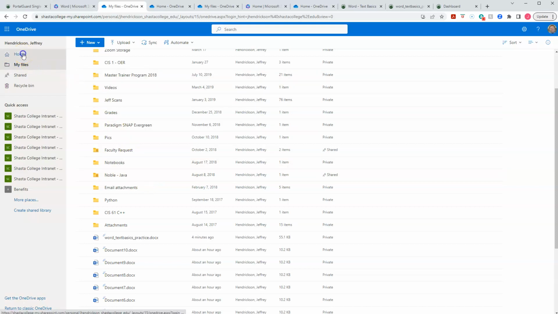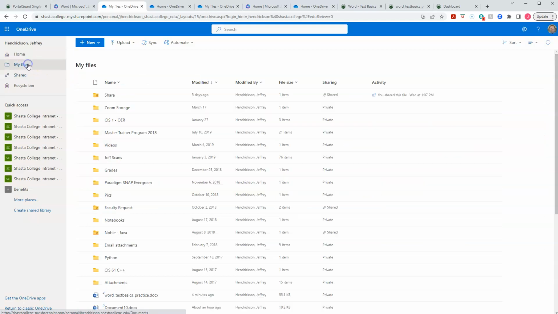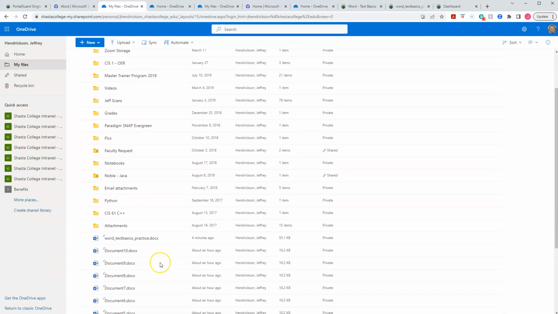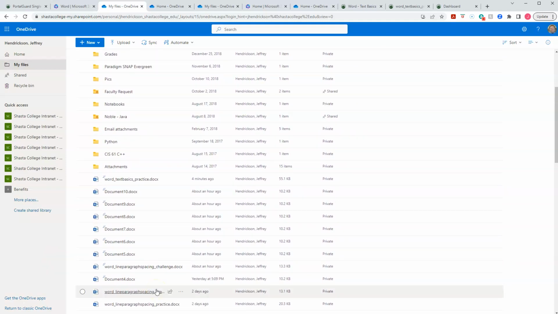Okay, but under Home, it doesn't have it listed here under my recent. And again, where did it go? Okay, click on My Files. It is there. Okay, so Word Text Basics Practice. If you upload another one, you'll see. In fact, I probably have something here. Let's see here. I don't see. Oh, right here. So this one, I got impatient, and I uploaded this one.